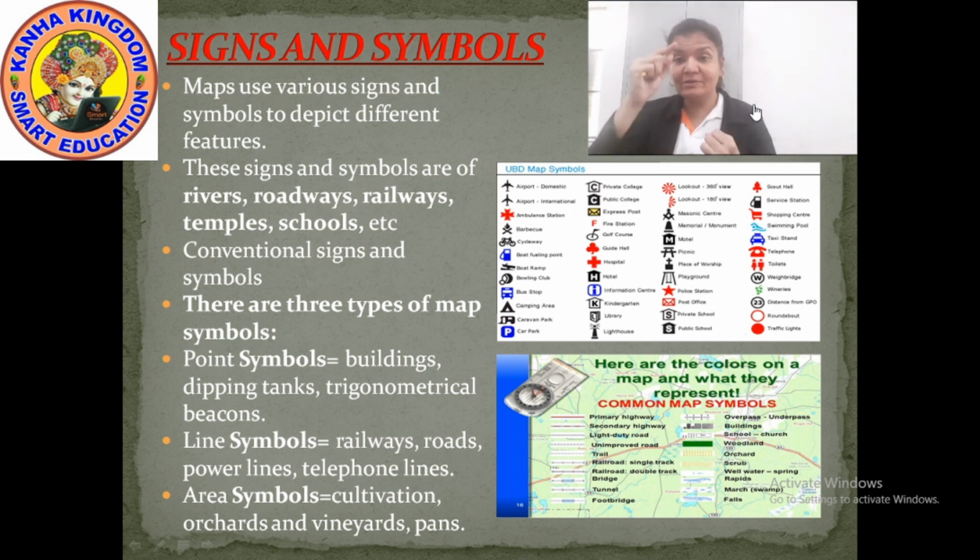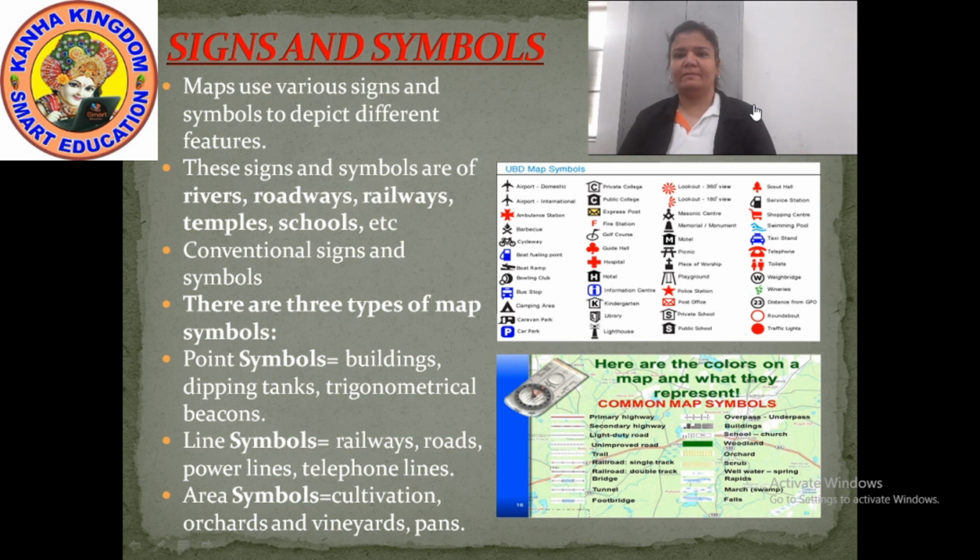If there are lines on the map, then these symbols indicate railways, roads, power lines, and telephone lines. And the area symbols, like where the gardens are situated, vineyards, cultivation, orchards, pines, such things.